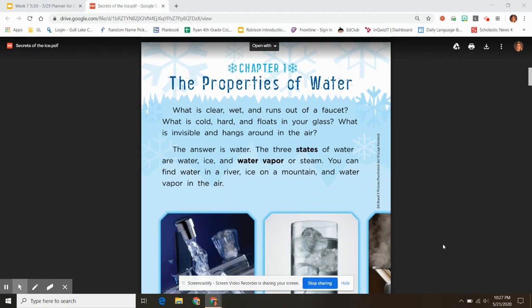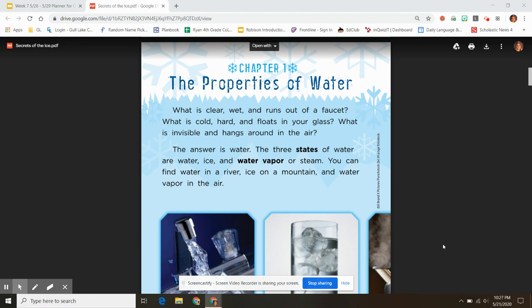Chapter 1. The Properties of Water. What is clear, wet, and runs out of a faucet? What is cold, hard, and floats in your glass? What is invisible and hangs around in the air? The answer is water. The three states of water are water, ice, and water vapor or steam.